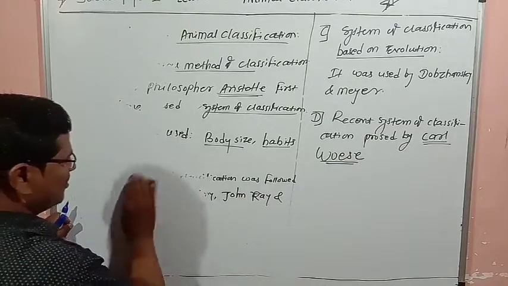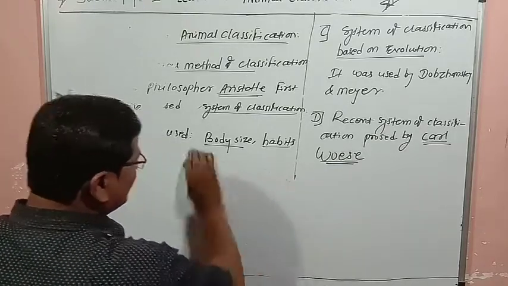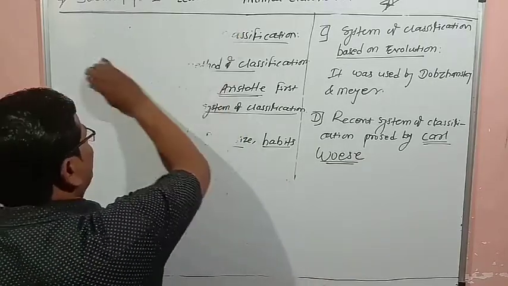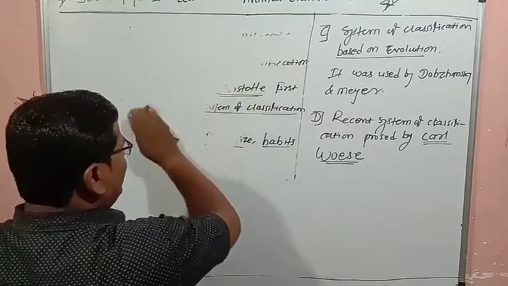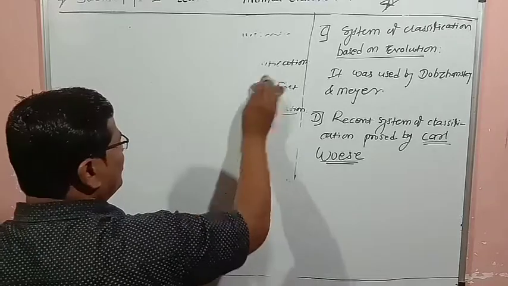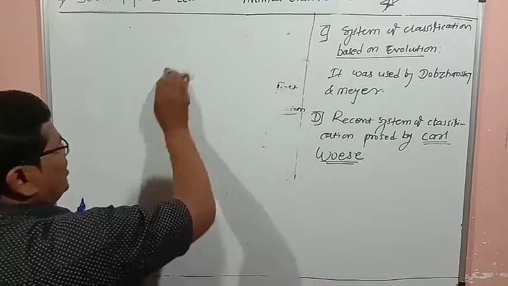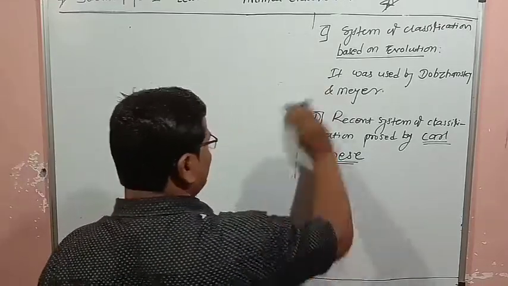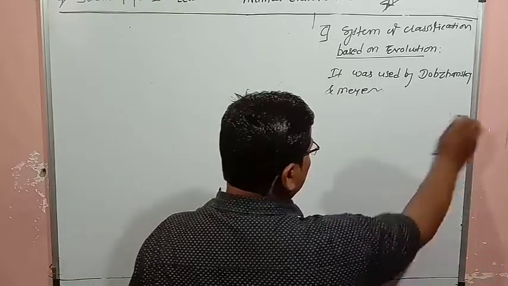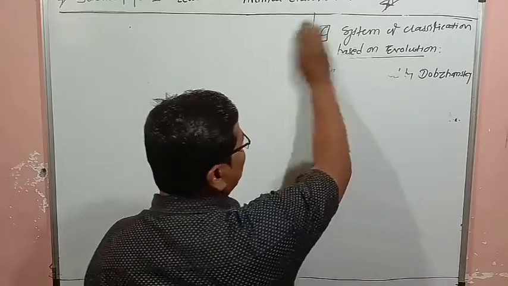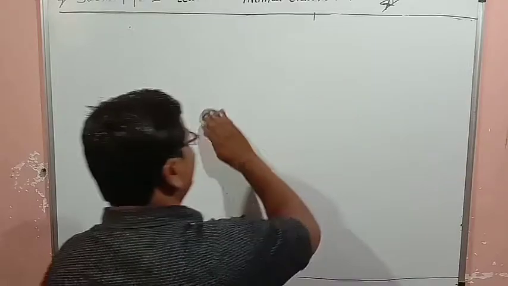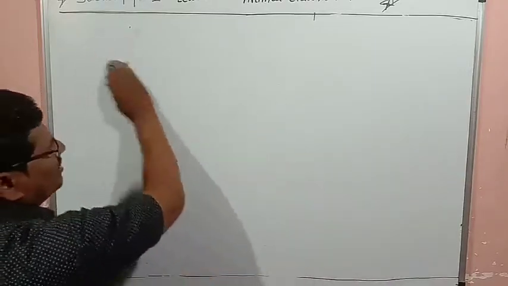About 7 billion species of animals are found on the earth, so it is not possible to remember all the living organisms at one glance. So we have to make groups and subgroups. Making groups and subgroups of living organisms is called classification, and making groups and subgroups of animals is called animal classification.